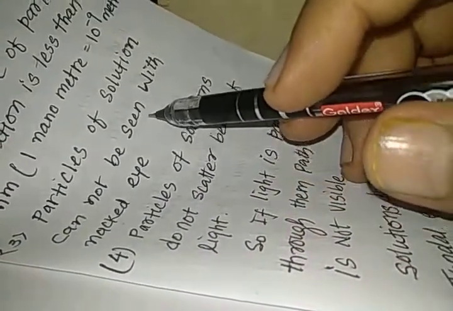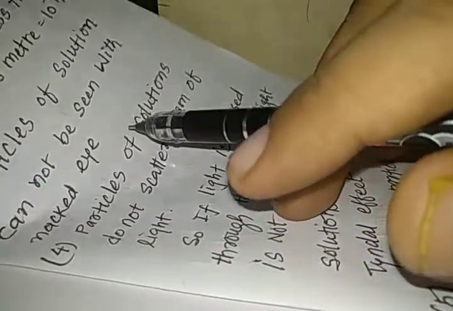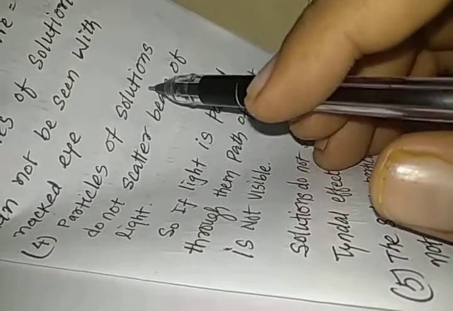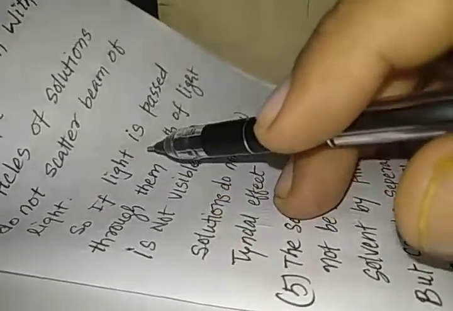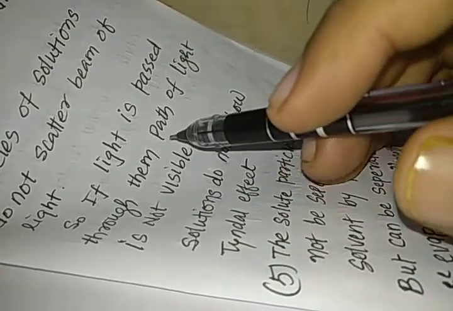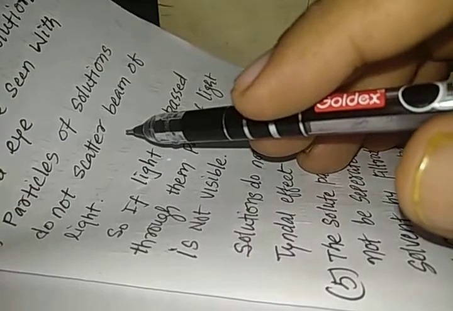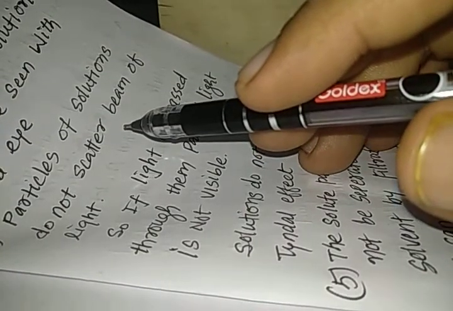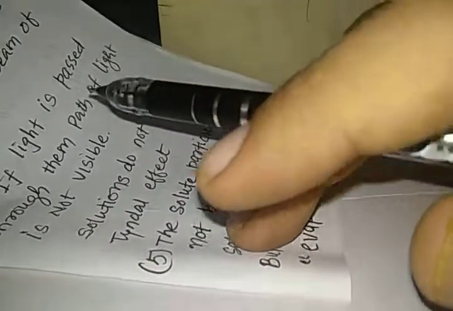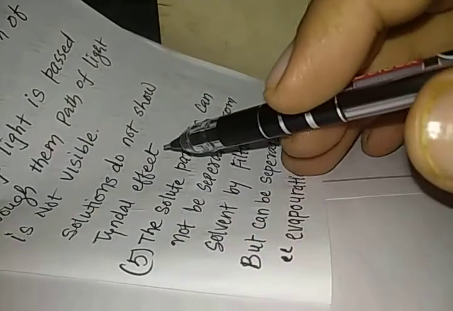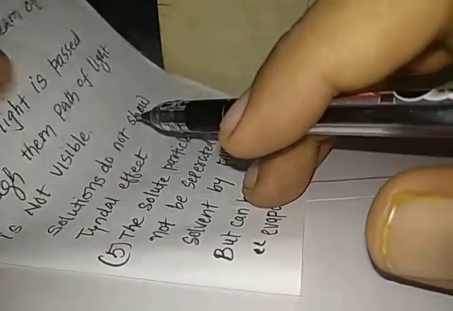Particles of solution cannot be seen with the naked eye, because they are very small. Particles of solution do not scatter the beam of light, so if light is passed through them, the path of light is not visible. We have seen it in the activity that when we pass light through the copper sulfate solution, the path was not visible. Solution does not show the Tyndall effect. So as the path was not visible, they do not show the Tyndall effect.